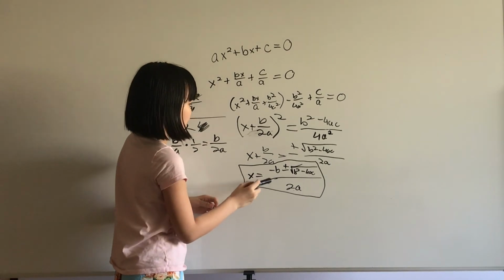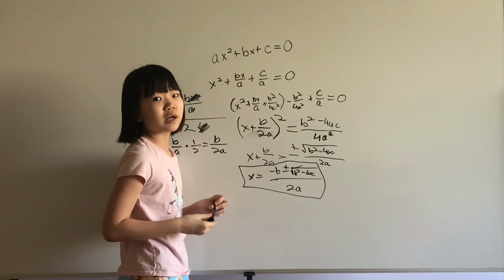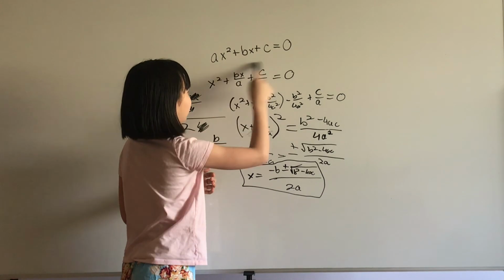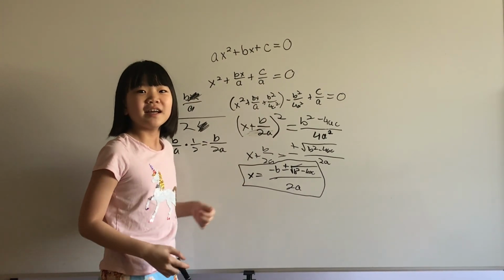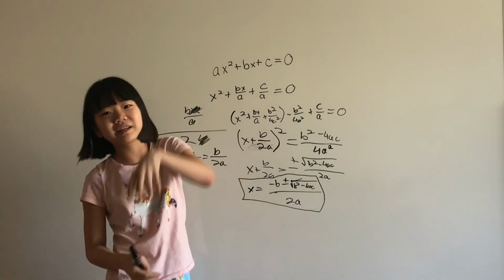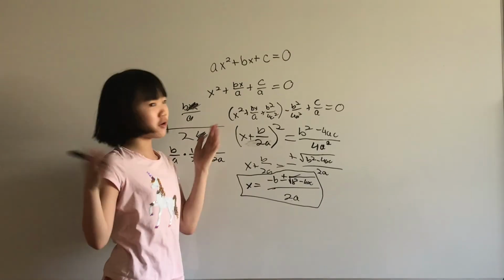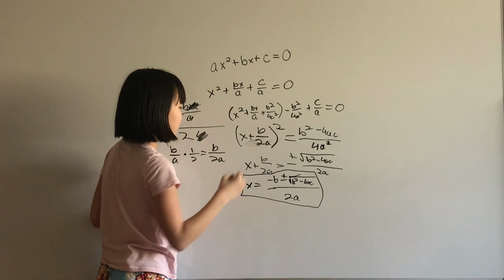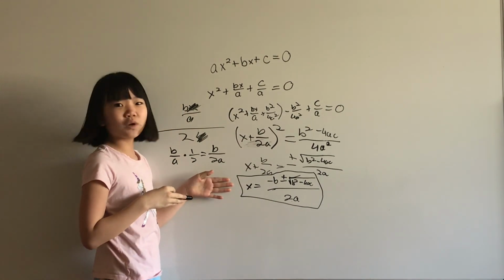And, well, if you can't memorize it, but you can easily remember completing the square, then maybe in your spare time, you can use completing the square to figure out the quadratic formula on your own. And it makes a lot more sense when someone explains how you get it instead of just throwing it at you. Hey, use that, take it for granted. Don't ask. But then when you explain how you get it, it just makes a little more sense sometimes, doesn't it? And that's the quadratic formula.